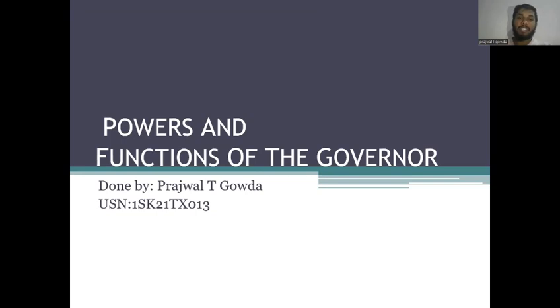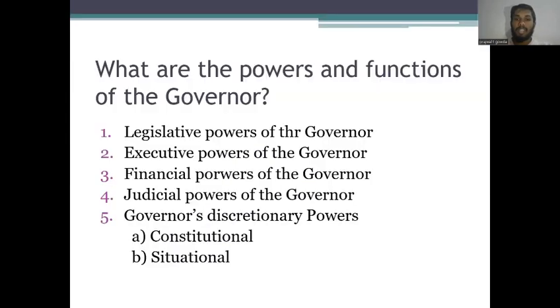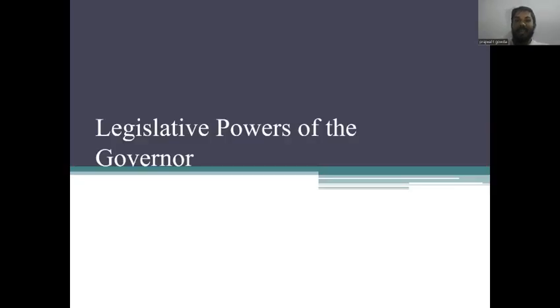Today, we are going to discuss the powers and functions of the governor. What are the powers and functions of the governor? First, legislative powers of the governor, executive powers of the governor, financial powers of the governor, judicial powers of the governor, and governor's discretionary powers. Okay. Next, legislative powers of the governor.